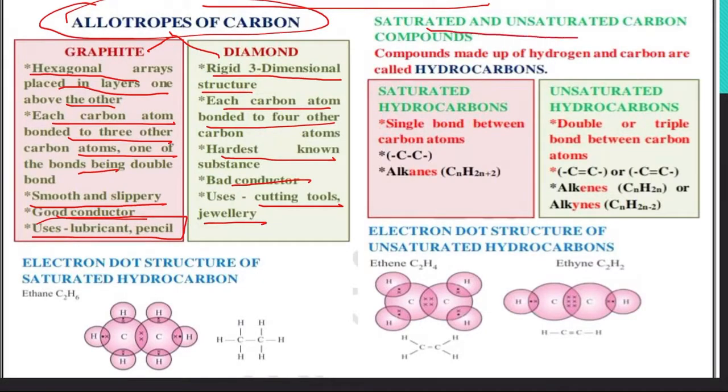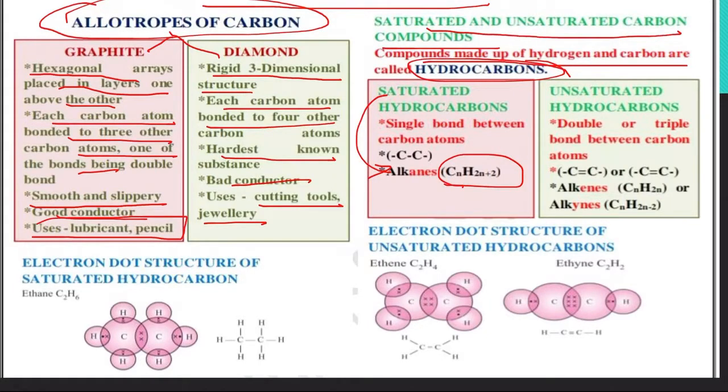When we talk of saturated and unsaturated carbon compounds, compounds made up of hydrogen and carbon are known as hydrocarbons. In the case of saturated, we talk of alkanes, general formula CnH2n+2. In the case of unsaturated, there are two types, alkenes and alkynes, general formula CnH2n or CnH2n-2. In saturated compounds there is single bonding, while in unsaturated compounds there is double and triple bonding.